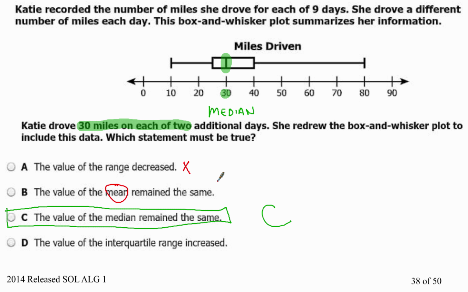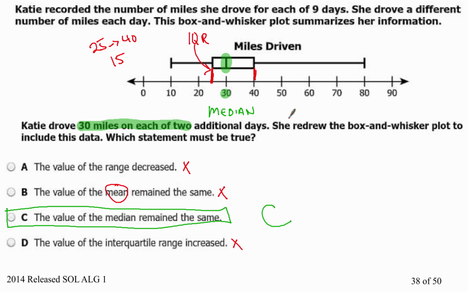Choice D, the value of the interquartile range. Your interquartile range starts right here at this value, which looks to be about 25 and ends at about 40. That right there is your interquartile range, which a lot of times people just call the IQR. So the value of that, in this case from 25 to 40, has a value of 15, and that doesn't change because 30 miles on each of the 2 days keeps it exactly the same, so boom, that one is gone too.